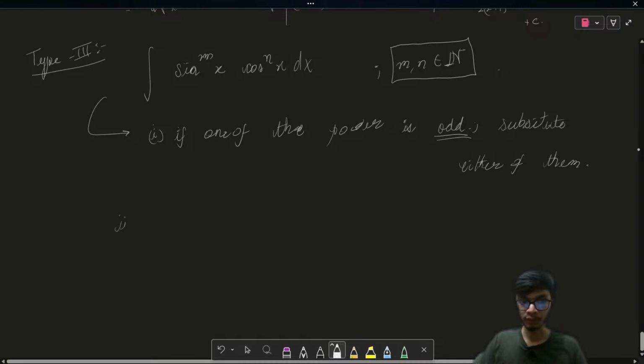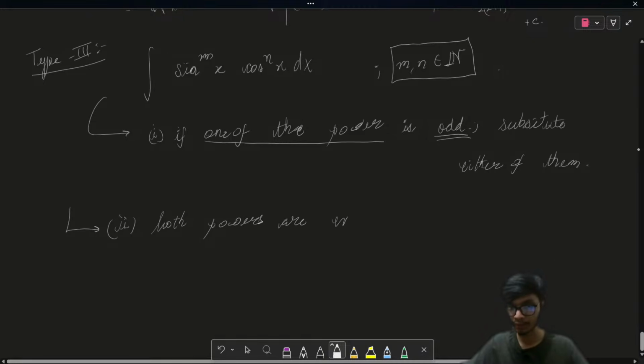Now what if both are even? The previous case is only for when one of the powers is odd. If both the powers are even, we just use trigonometric identities, like sine square x plus cos square x is equal to 1, those kinds of identities.